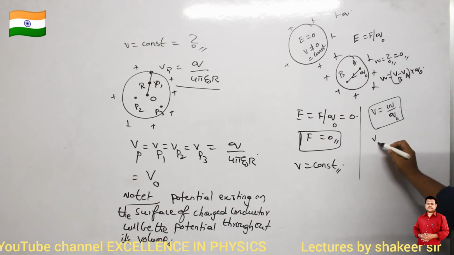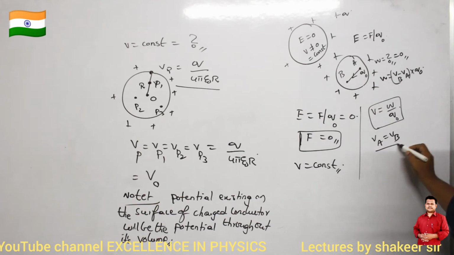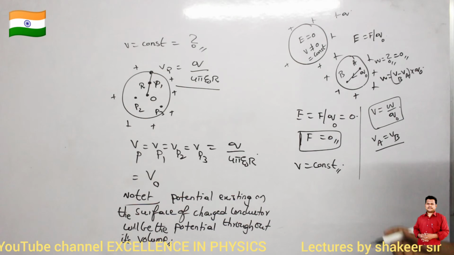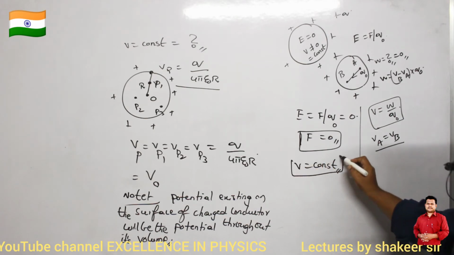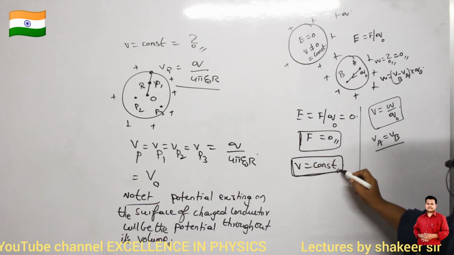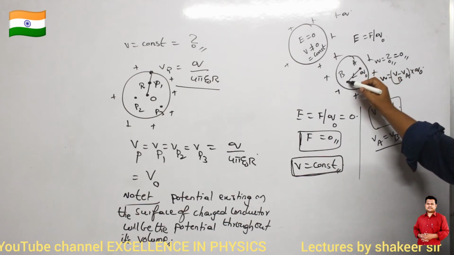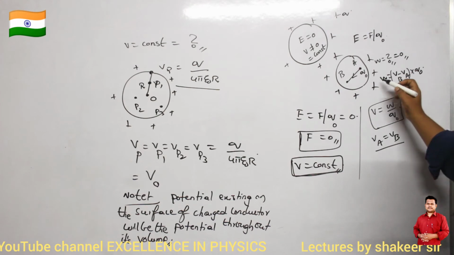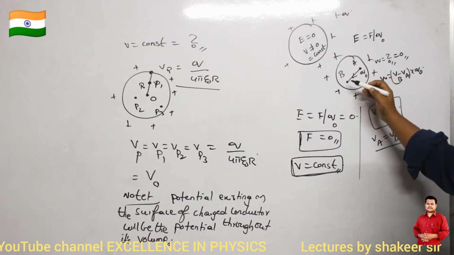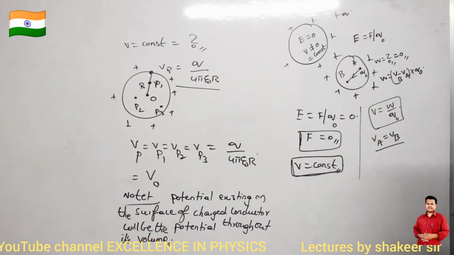Why is it 0? Because the potential at point A is definitely equal to the potential at point B. Both potentials are the same. That's what we have been discussing, no? Potential throughout the volume of this conductor is a constant. Constant means potential at point A and point B are equal. It means to move a charge from point A to point B, I need not do any work.